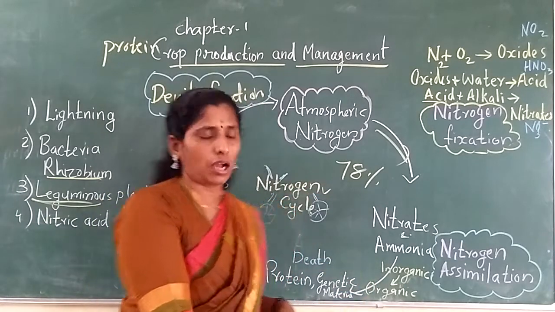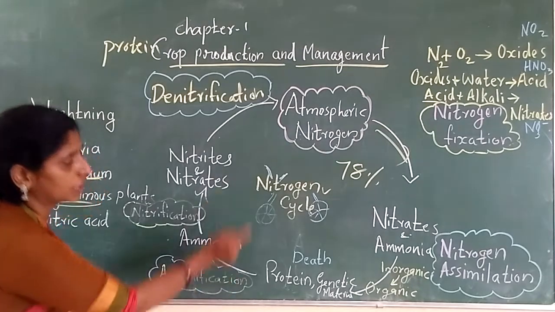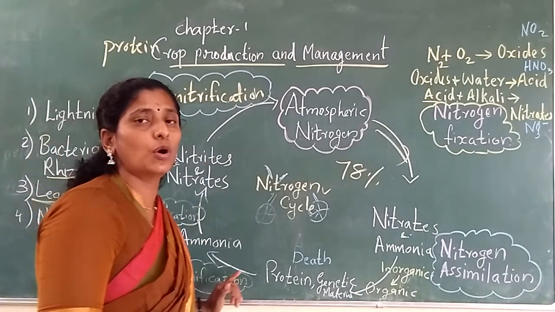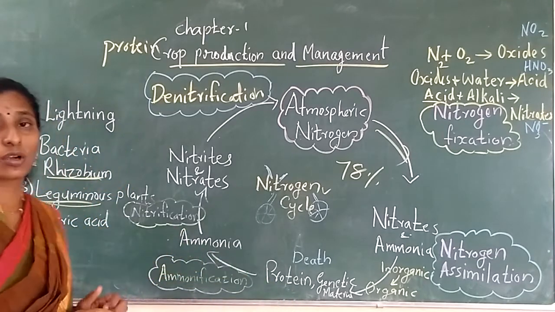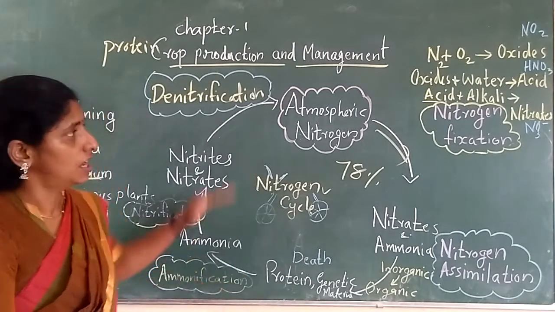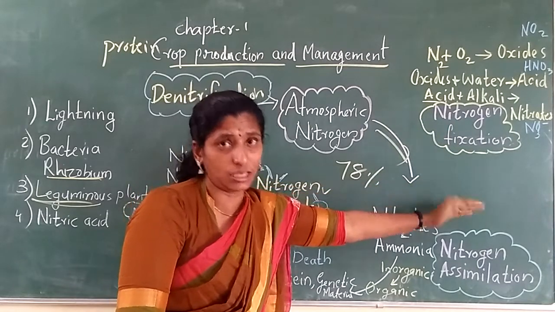This change is called ammonification. So the change of protein into ammonia is called what? Ammonification. And nitrogen to nitrates is called nitrogen fixation.